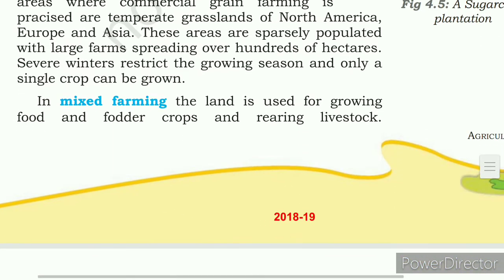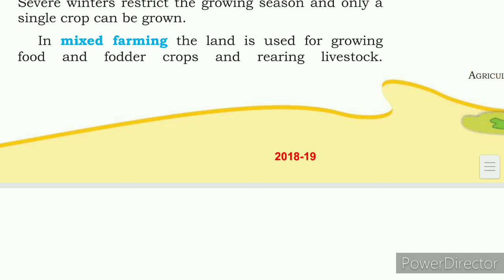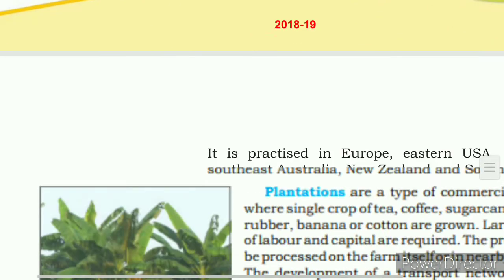Next, another is mixed farming. Mixed farming, what is that? The land is used for growing food and fodder crops and rearing livestock. You understood that? So mixed means what is being mixed over here? One is growing food, another is fodder crops, which means food provided for the animals, and rearing livestock means domesticating animals. When these three things are done together, that is called mixed farming, right?